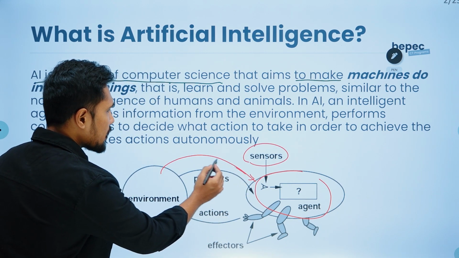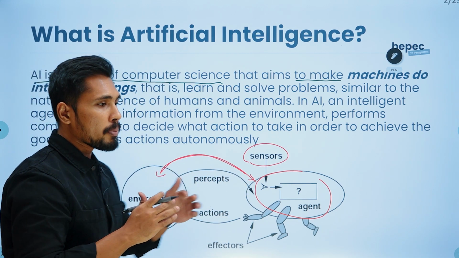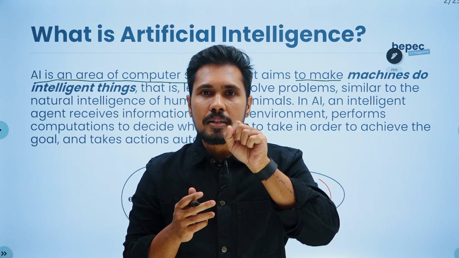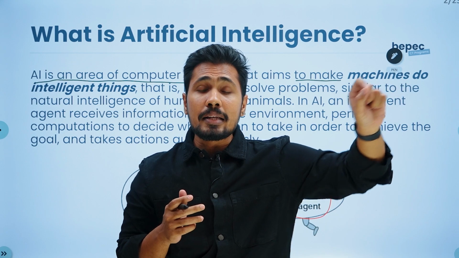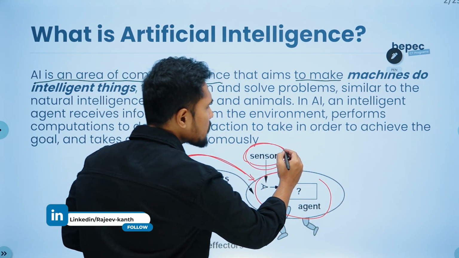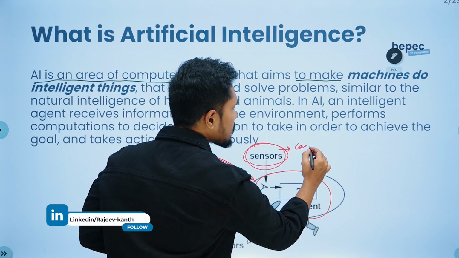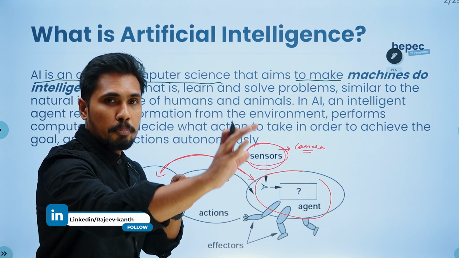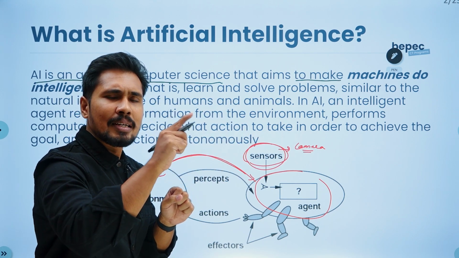From the environment, for example, there is a pedestrian walking on the road. The Tesla car is able to recognize, hey, there is a pedestrian. Now, with the help of a sensor. So what is a sensor? We can take the sensor as a camera. The camera is able to recognize there is a person. So how can the camera say it is a person?